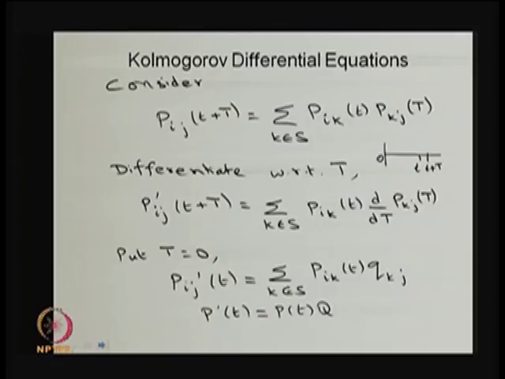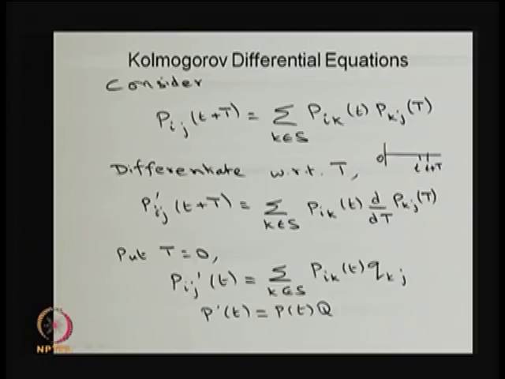So, we have defined the Q matrix. Now, using the Q matrix we are going to find out the Pij of t. So, let me start with the Chapman-Kolmogorov equation. Now, I am going to differentiate with respect to capital T. That means I make the interval 0 to small t plus capital T as 0 to t, then I make t to t plus capital T. Differentiate with respect to capital T.